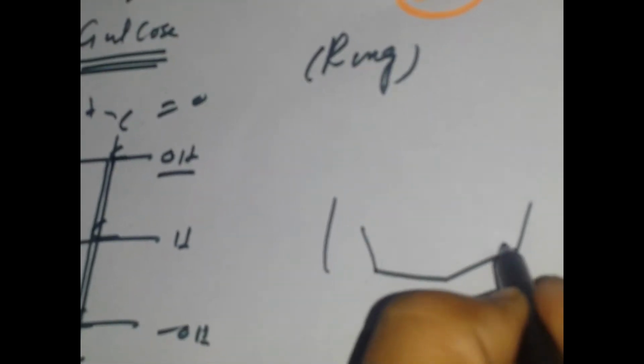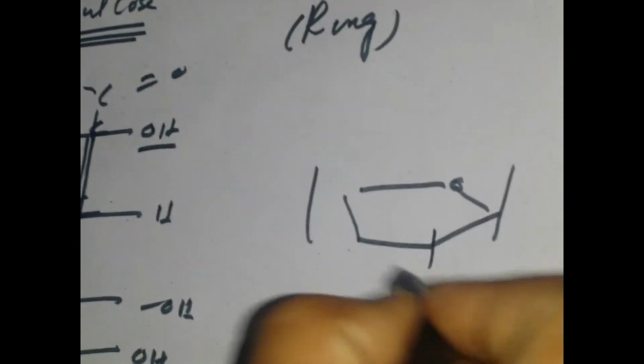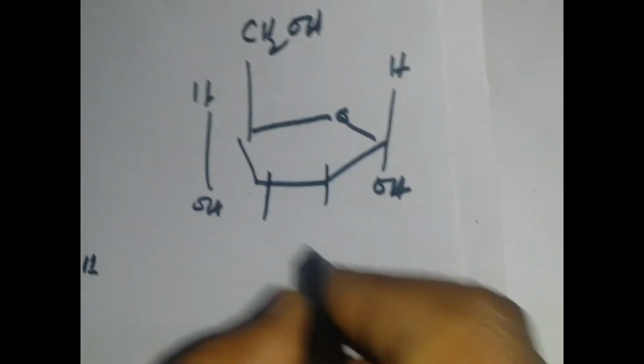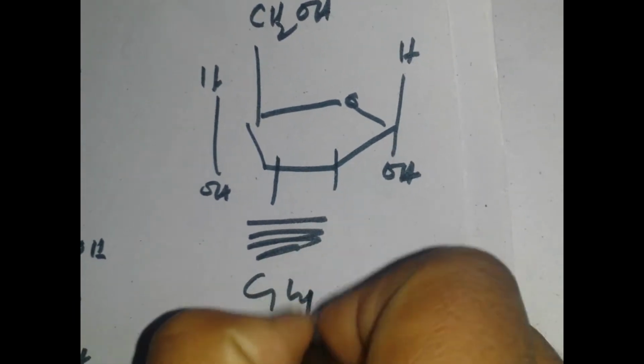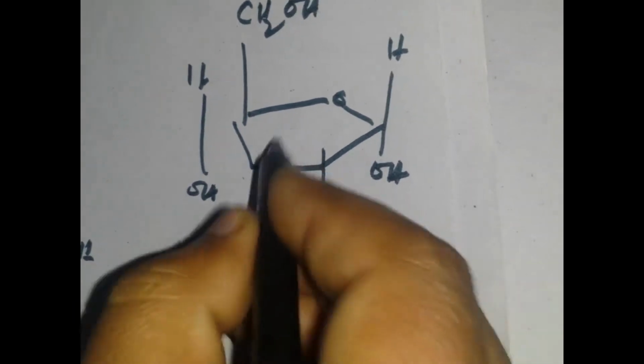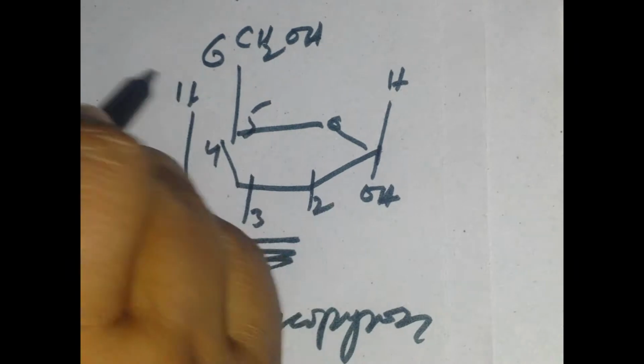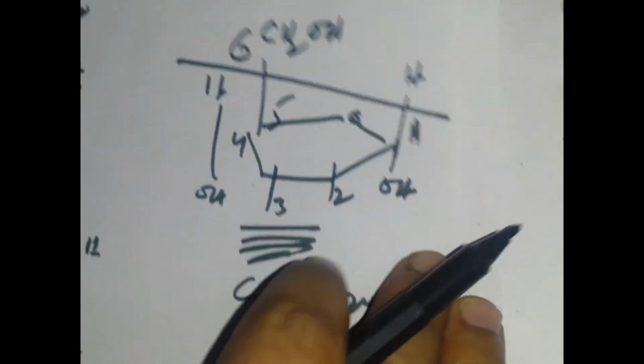While in the closed ring form, we also draw the formula in the ring form, which is called glucopyranose. These are not difficult, okay? You should practice these things at home, because practice makes a man perfect. In biochemistry, one of the important things I urge my students is that you should practice and do this on your own at home. The ring structure is called glucopyranose. So 1, 2, 3, 4, 5, and 6 here. And from here 1, 2, 3. Okay, so that's very important.